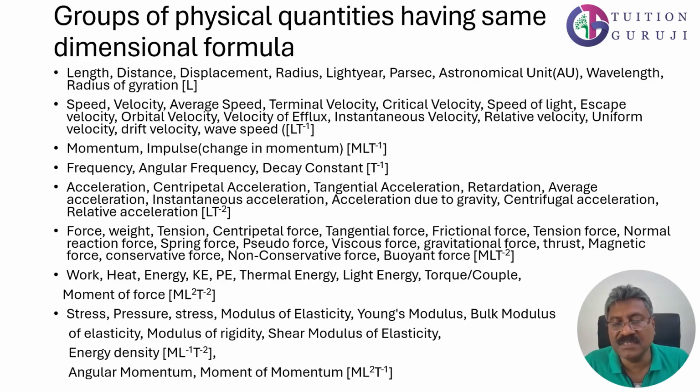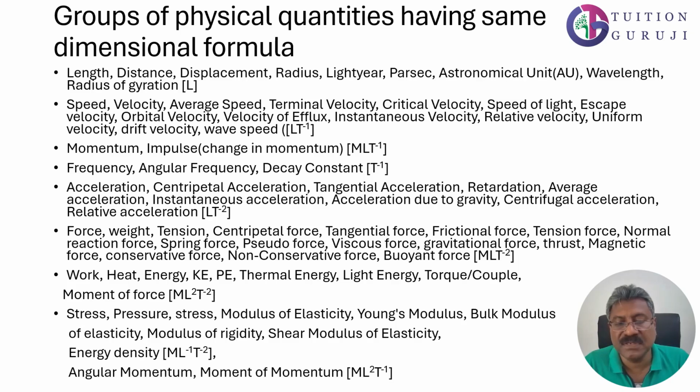Then force, weight, tension, centripetal force, tangential force, frictional force, tensional force, normal reaction force, spring force, pseudo force, viscous force, gravitational force, thrust, magnetic force, conservative force, non-conservative force, buoyant force, everything will have the dimensions of force, which is nothing but M L T raised to minus 2. Then work, heat, energy, kinetic energy, potential energy, thermal energy, light energy, torque or couple, moment of force, everything will have M L square T raised to minus 2.